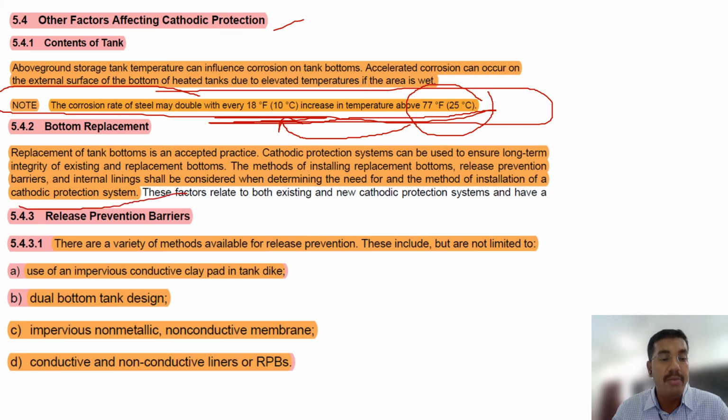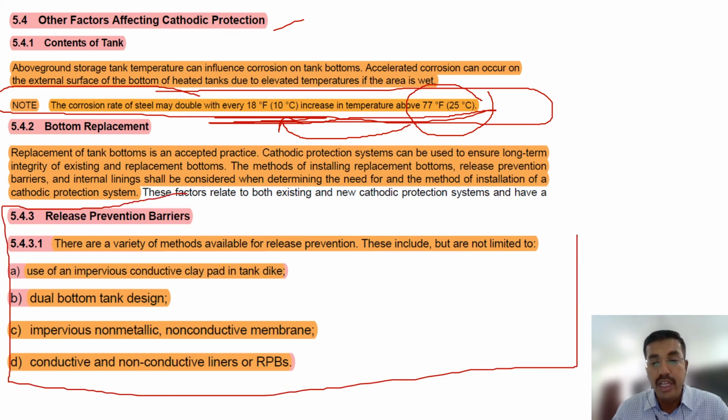So release prevention barrier, I have already told you, what is that, how we can strengthen it. We can use a dual bottom tank design, or non-metallic or non-conductive membranes, or a conductive or non-conductive liner, or RPBs, release prevention barriers, so that the prevention barrier can be strengthened.